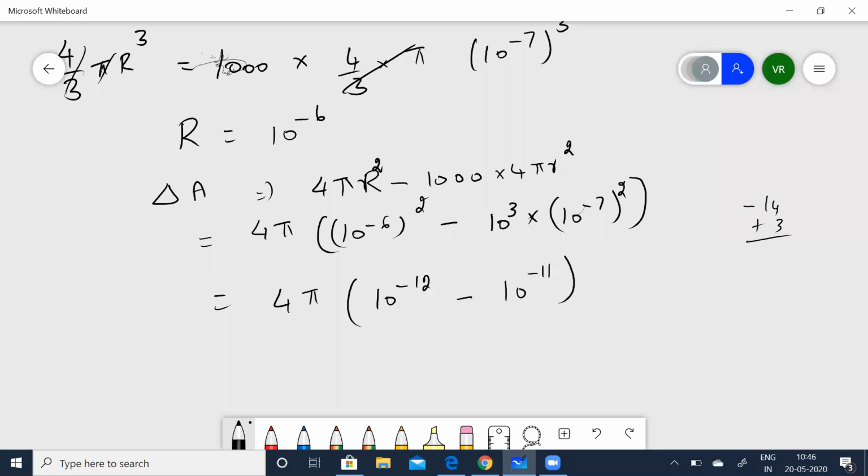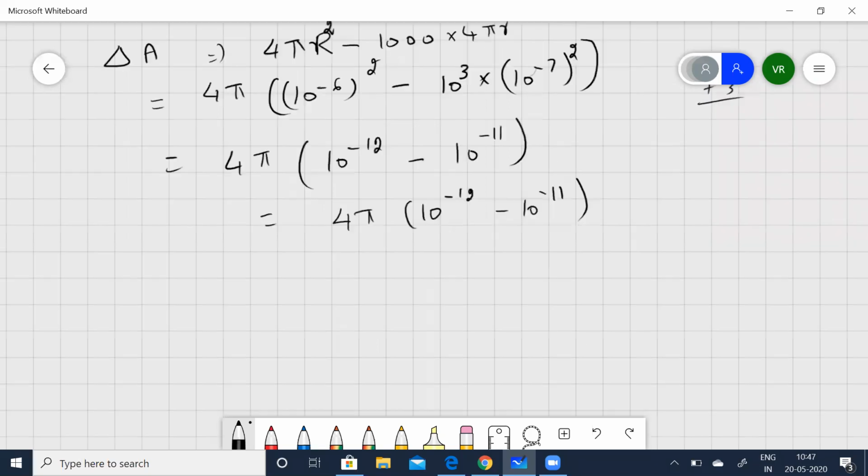So this is nothing but 4 pi into (10 to the power of minus 12 minus 10 to the power of minus 11). When you work it out, let us keep it as it is.